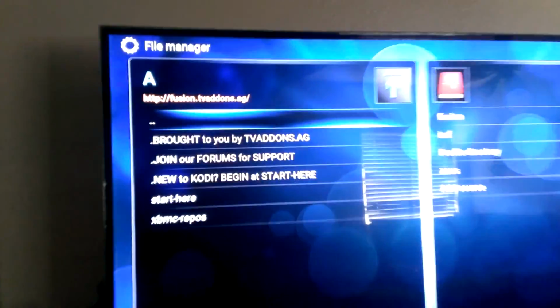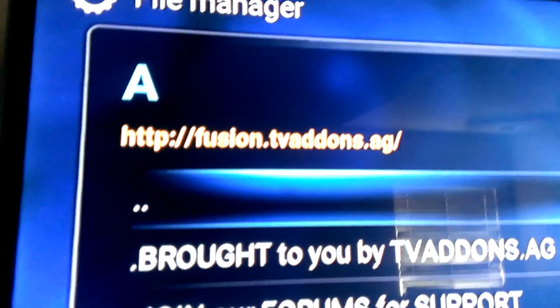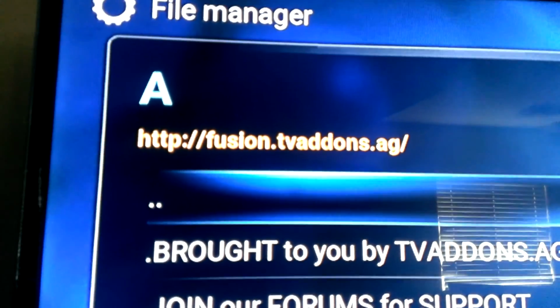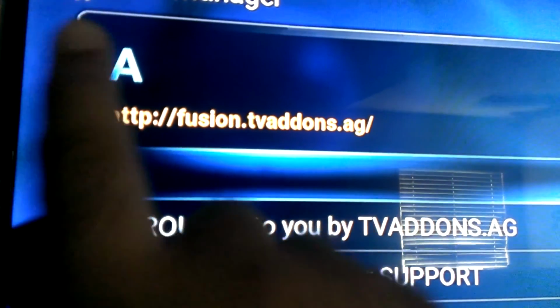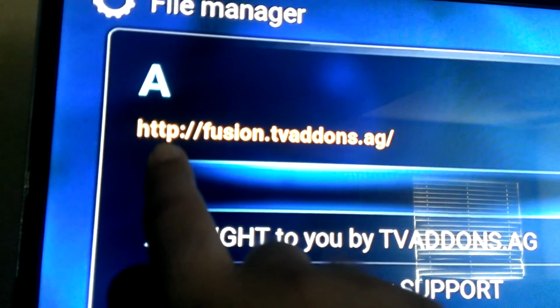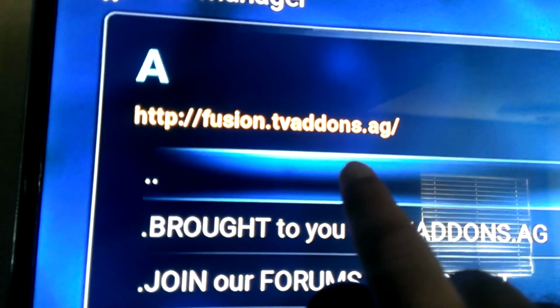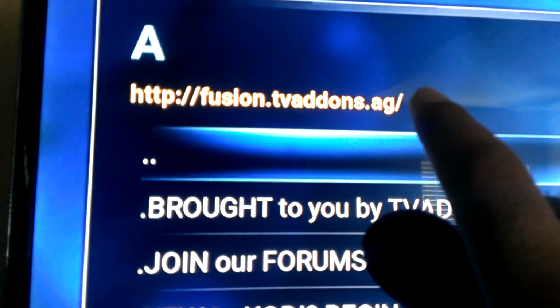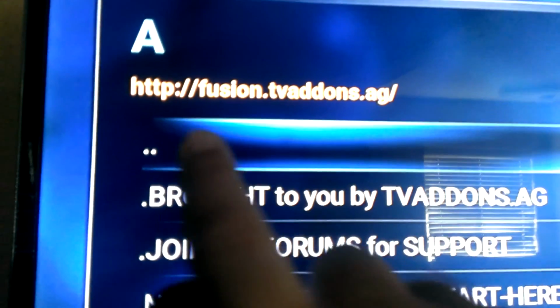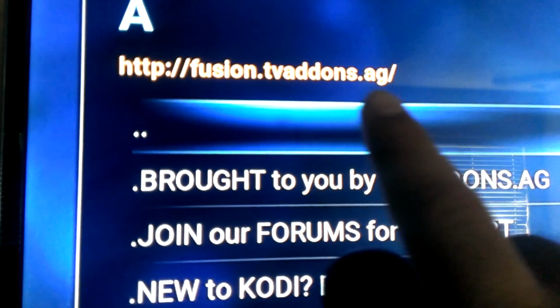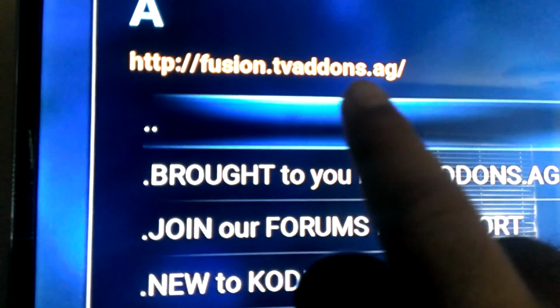In the very first box, we're going to type it exactly the way that it looks right here, the exact same way: http://fusion.tv-addons.ag. You don't need to add this little slash right here, but you do need to spell it out exactly the way it looks right here.